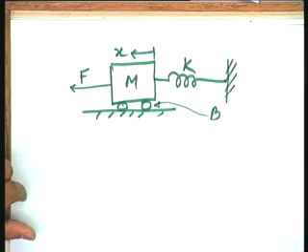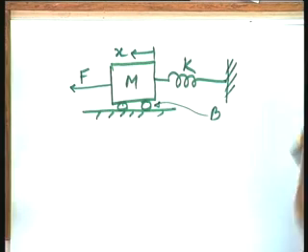This is the system, and I want first of all to apply the basic laws of physics to get the differential equation for this system, and then those differential equations will be manipulated to put them in the standard state variable format.